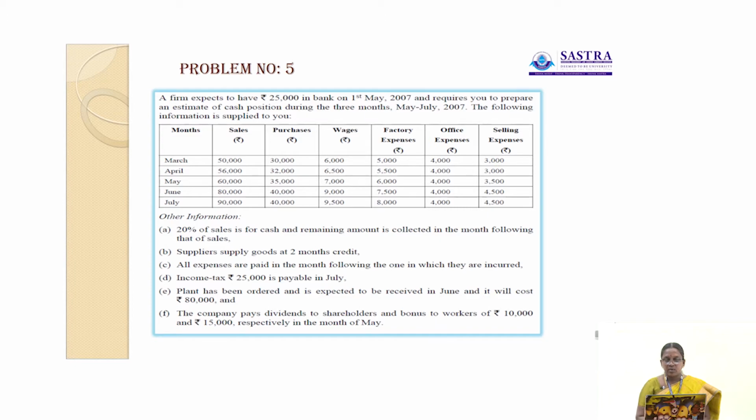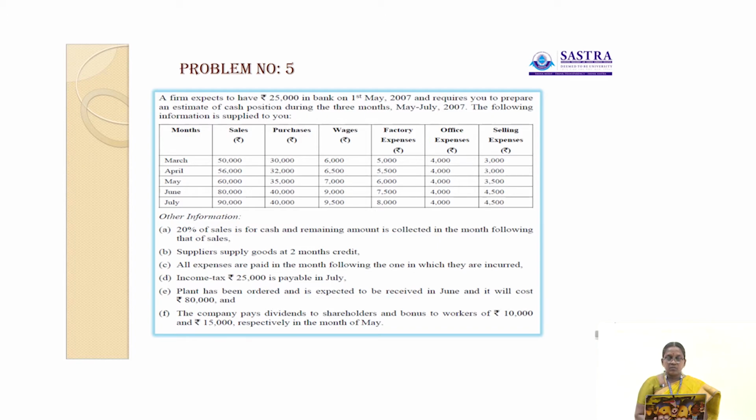Plant has been ordered and is expected to be received in June, and it will cost rupees 80,000. The company pays dividend to shareholders and bonus to workers of rupees 10,000 and 15,000 respectively in the month of May. So here the first information is 20% of sales. 20% of sales is for cash.